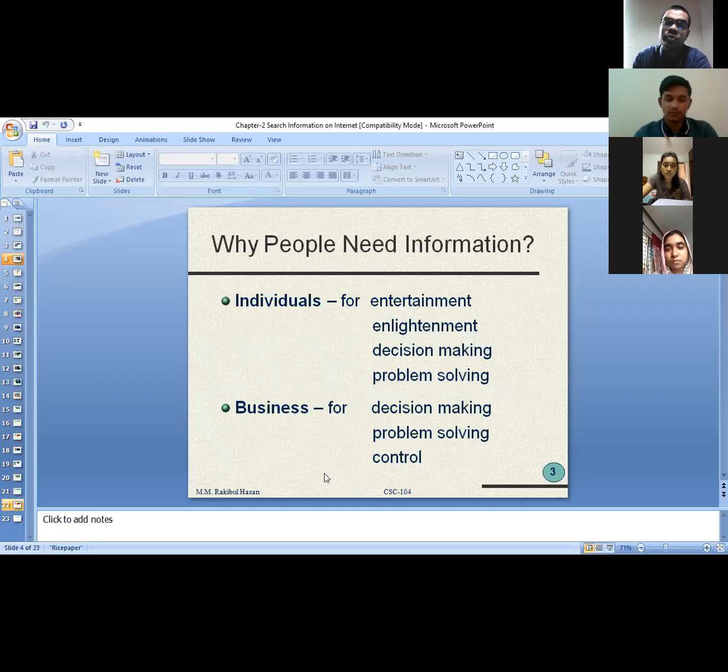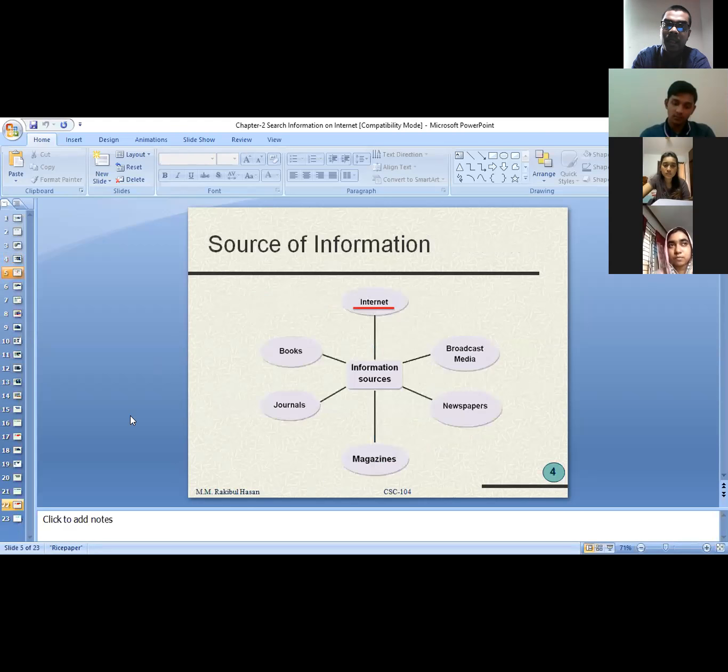So as individuals, we need information. That's why we search for information through the Google search engine. We have a number of search engines, but in this course I'm going to discuss only the Google search engine. And now you're going to get a number of sources of information. Suppose you can find information from browsing the internet.